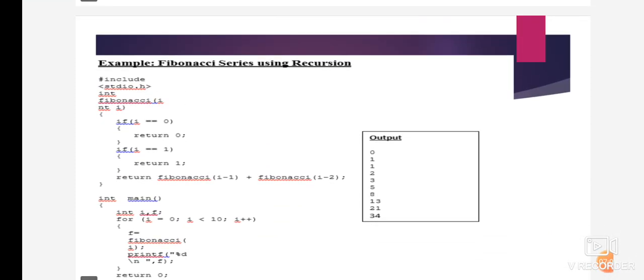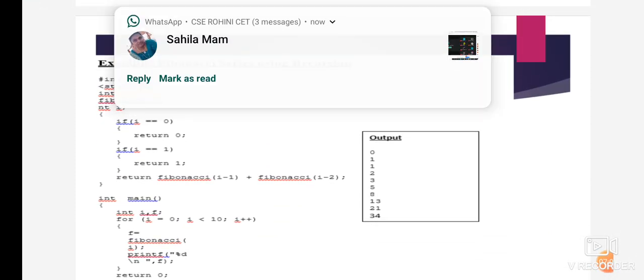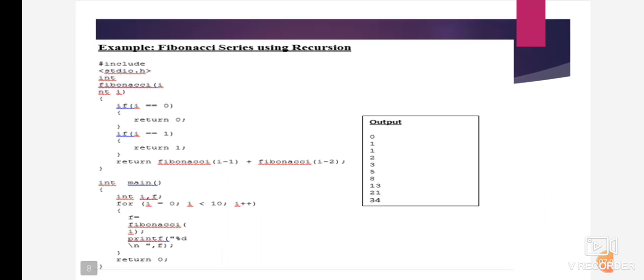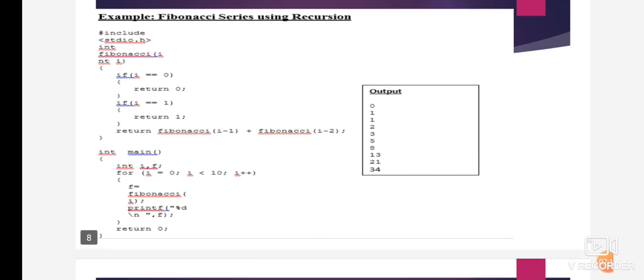Then the example of the Fibonacci series using recursion. #include stdio.h, int Fibonacci(int i): if i is equal to 0, return 0. If i is equal to 1, return 1. Then return Fibonacci(i minus 1) plus Fibonacci(i minus 2). Then in the main function, int i, f.